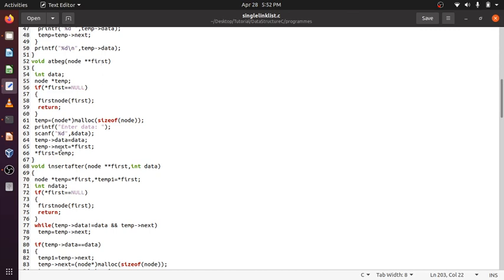Whenever things return from here, the moment I do *first = temp, the memory in the heap location is updated. Only the first variable would have been updated in the stack created for this function. Since *first contains the memory address of the heap location, the memory in that heap location gets modified, which will be reflected in the main function also and throughout this program, because heap memory doesn't go away unless we do free.